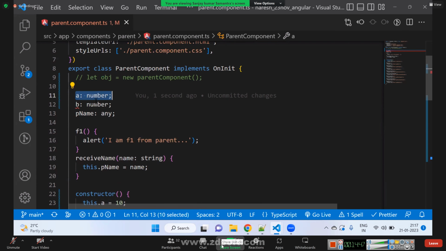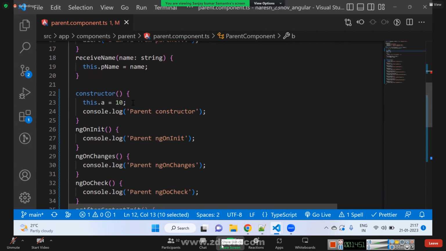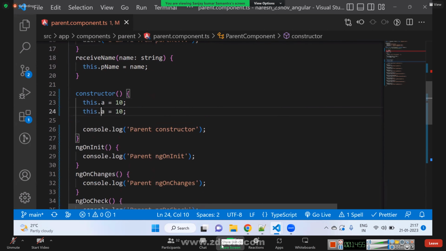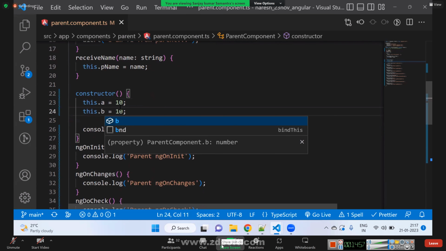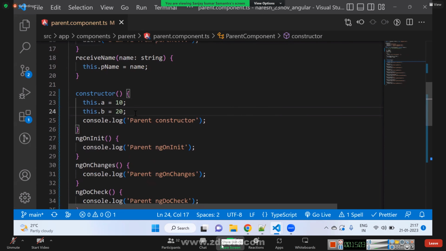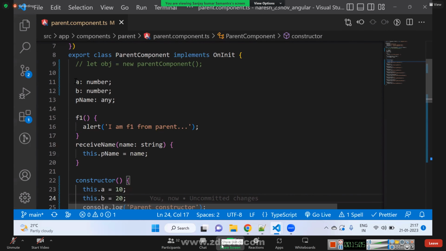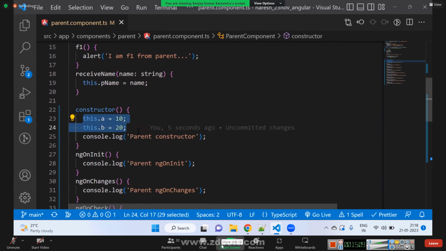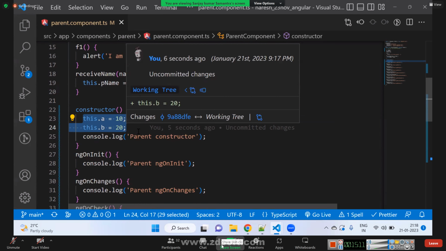A is a number. B is a number. This.a is equal to 10. This.b is equal to 20. Like this, all the variables should be declared outside the constructor and initialized inside it. Do you understand?